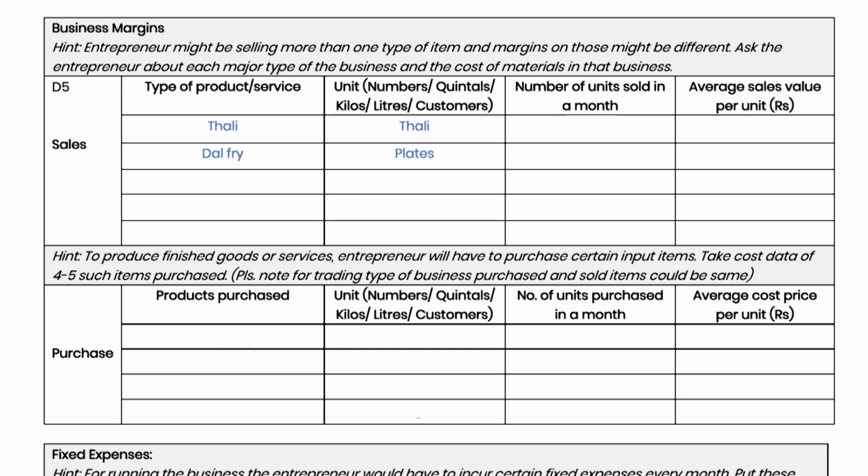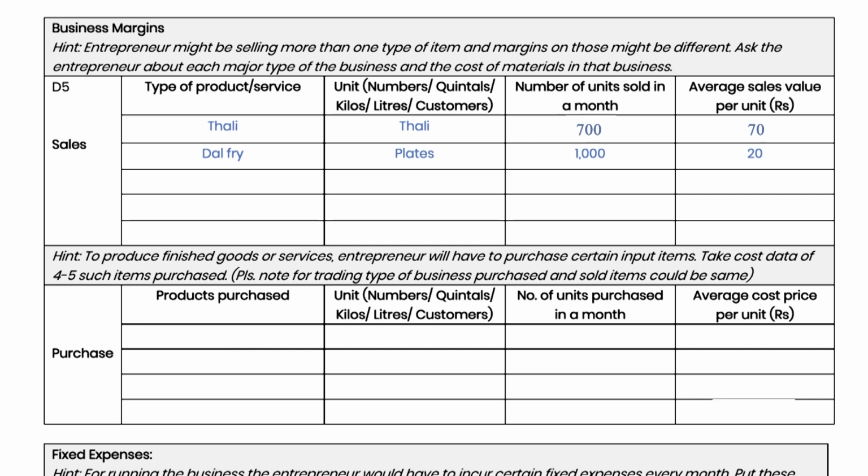In the next column, fill the quantity whose units were defined in the previous column. Example, for a dhaba, if the unit is thali and the number of units sold in a month is 700, it means 700 thalis are sold in a month. In the next column, fill the sale price of each unit. So, in our example, if the unit sale price is Rs 70, this means 700 thalis of Rs 70 each are sold. Pay attention that here we have to fill the number of units sold in a month and the unit sale price. Do not multiply and fill the monthly sale amount here.